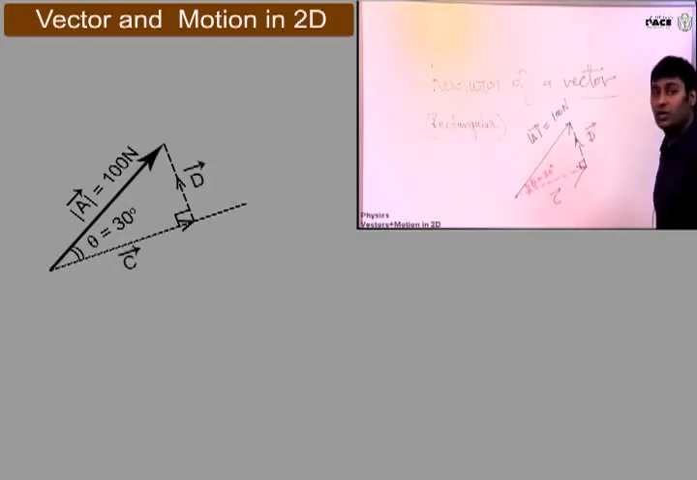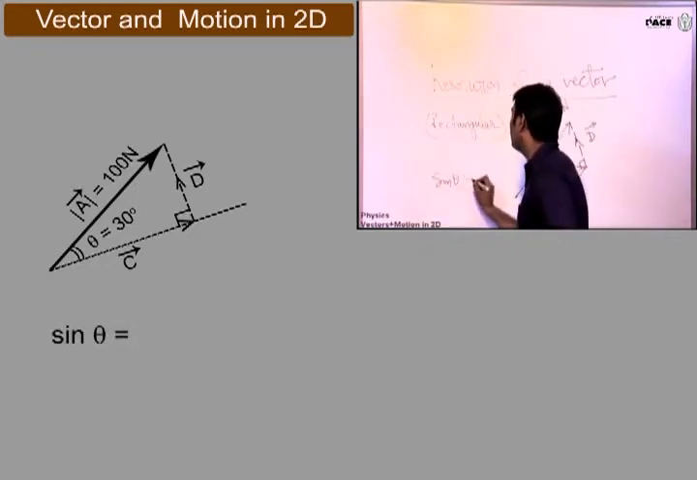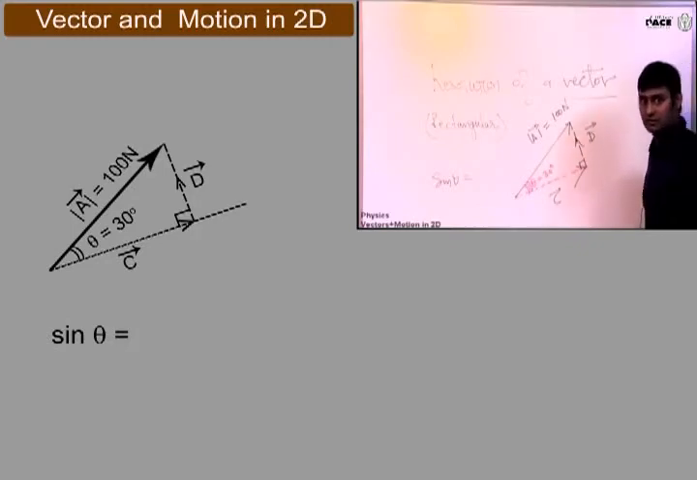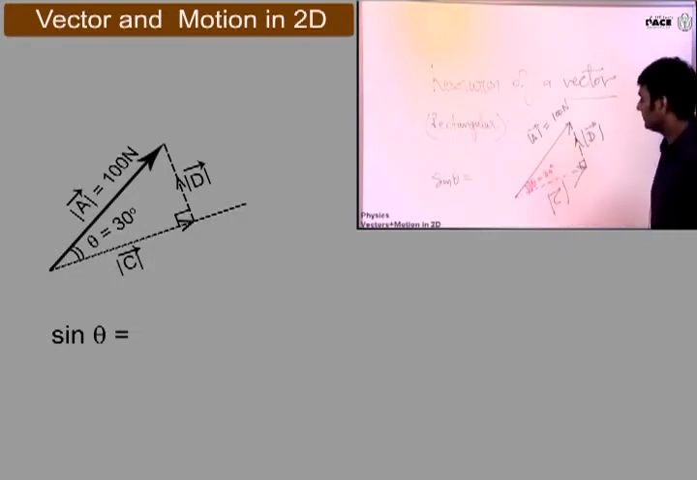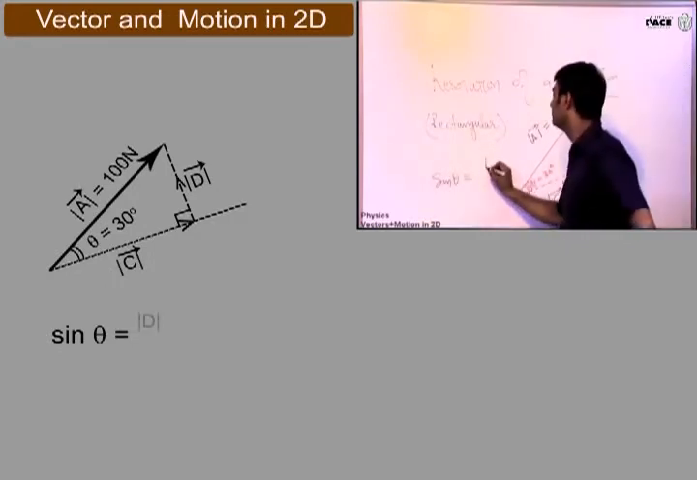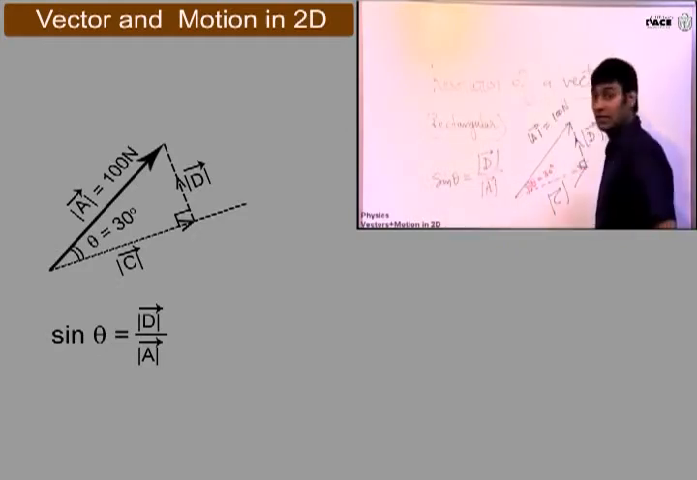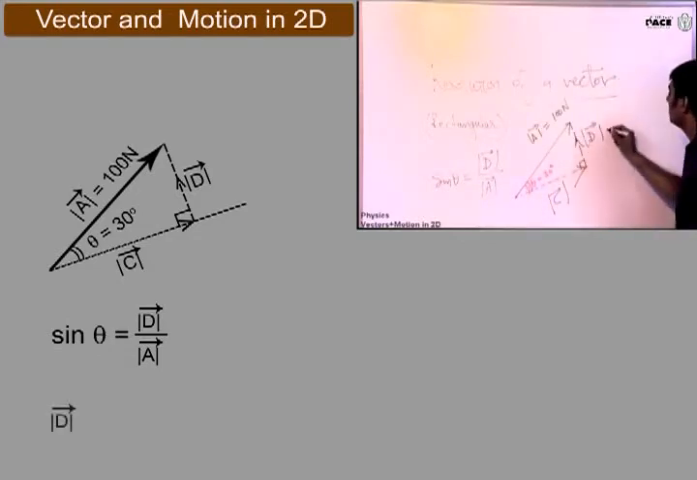And we will learn that formula also. Please see how we will do it. This is a right angle triangle. Sin theta. Can anyone tell me what sin theta in this triangle will be equal to, if this angle is theta? Magnitude of D by A. Now can I say D is equal to A sin theta?